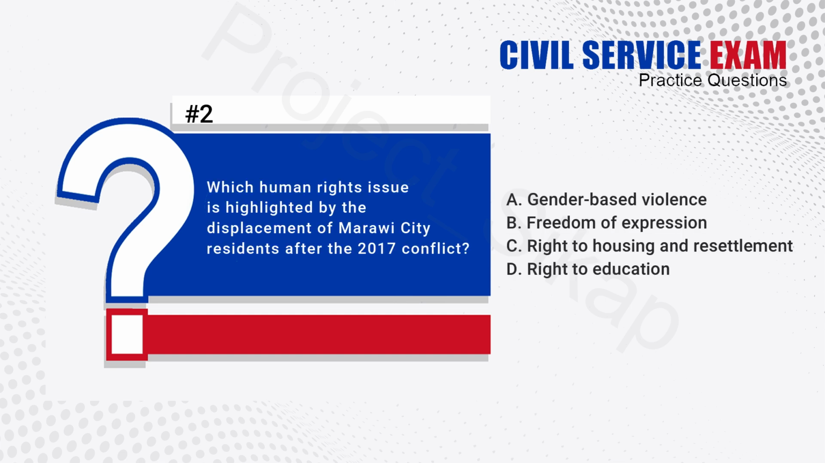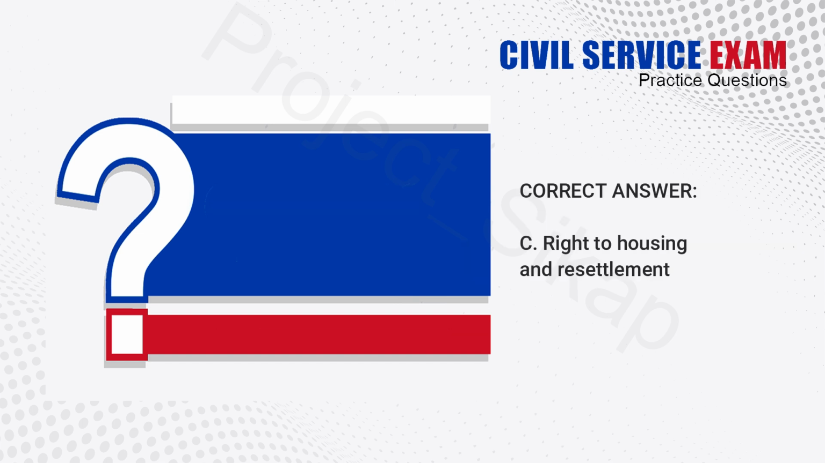2. Which human rights issue is highlighted by the displacement of Marawi city residents after the 2017 conflict? A. Gender-based violence. B. Freedom of expression. C. Right to housing and resettlement. D. Right to education. The answer is C. Right to housing and resettlement.